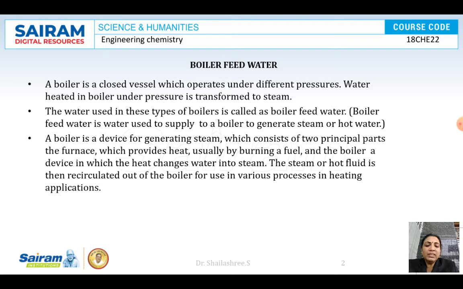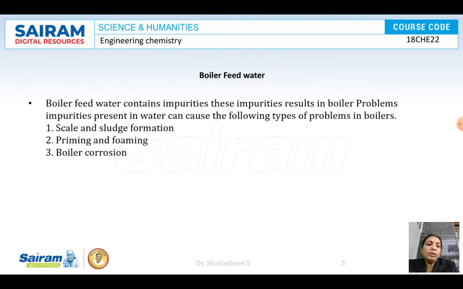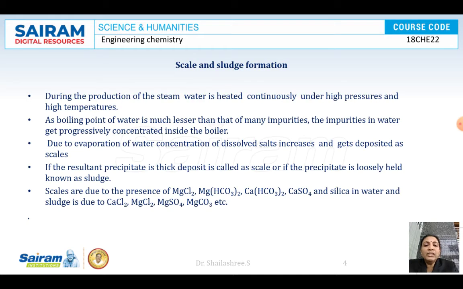Fine, and we are discussing here some of the problems which are caused in the boiler. What are the problems that are generally caused in the boiler? The water which we are using may contain some dissolved impurities. Because of the dissolved impurities, boilers face some problems: scale and sludge formation, priming and foaming, and boiler corrosion. Okay, let us discuss these one by one. First, let us start with scale and sludge formation.